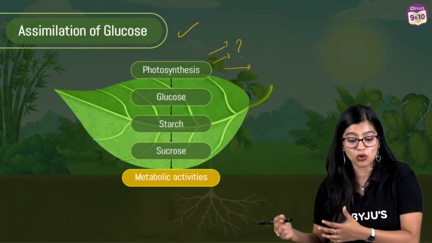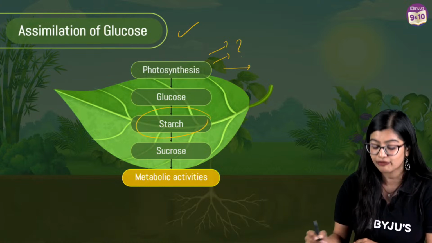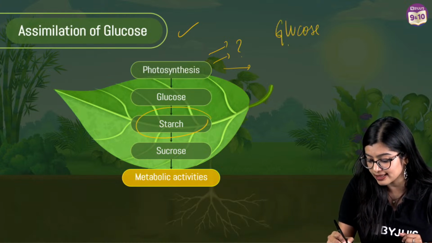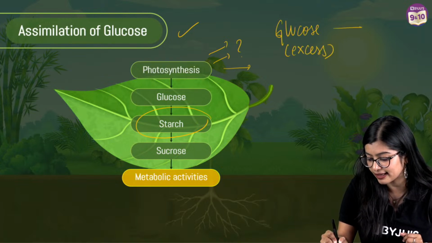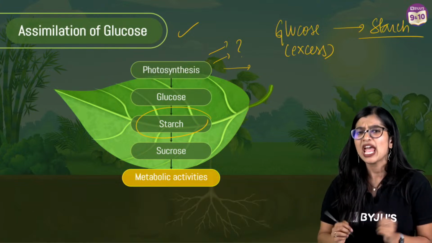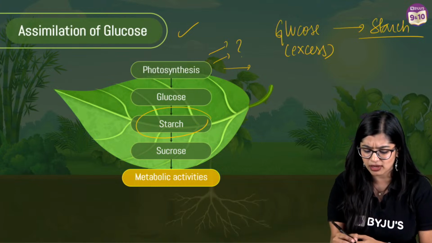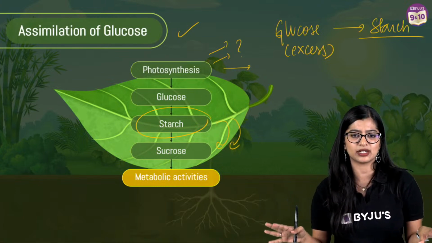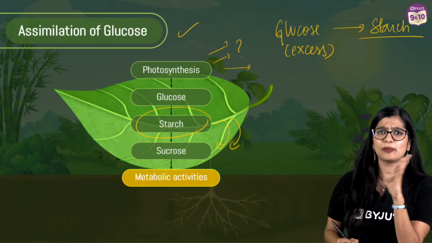So excess glucose gets stored in the form of starch, right? Always remember this. Excess glucose gets stored in the form of starch, and it could be stored in different parts of the plant, right? And whenever it wants to use this starch, it will convert it to sucrose and then utilize it for whatever activities it wants, right? So this is what we understand.